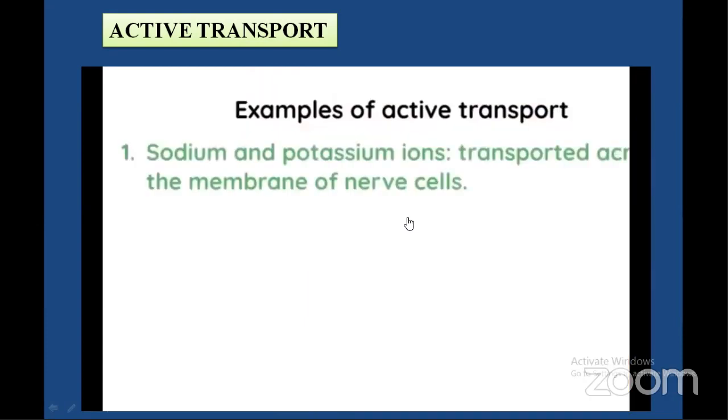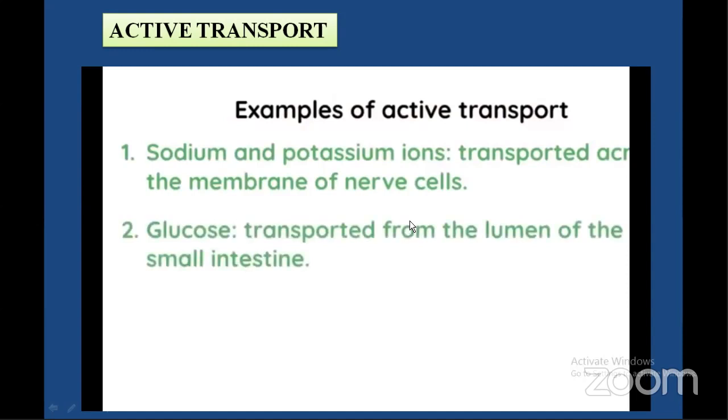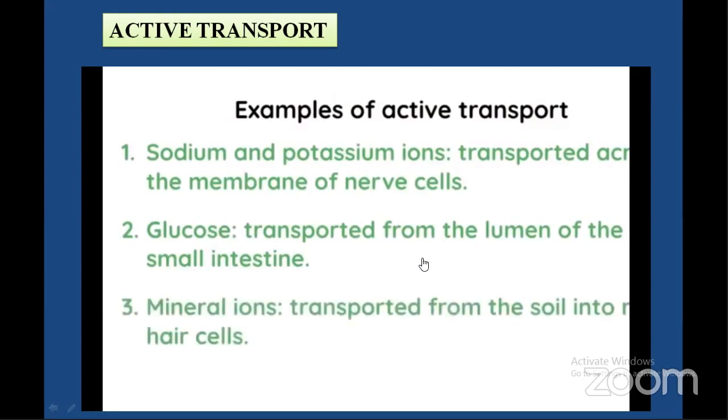Some examples of active transport are sodium and potassium ion transport, which occurs through the membrane of nerve cells. Glucose transport from lumen of small intestine into the blood. And third one is mineral ions transported from the soil into root hair cells.